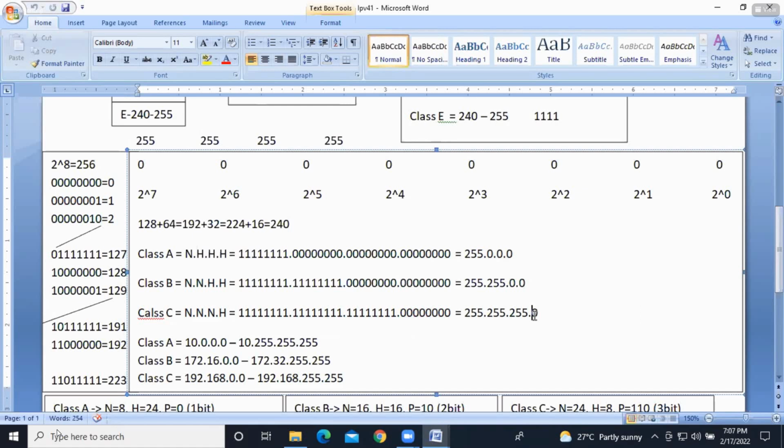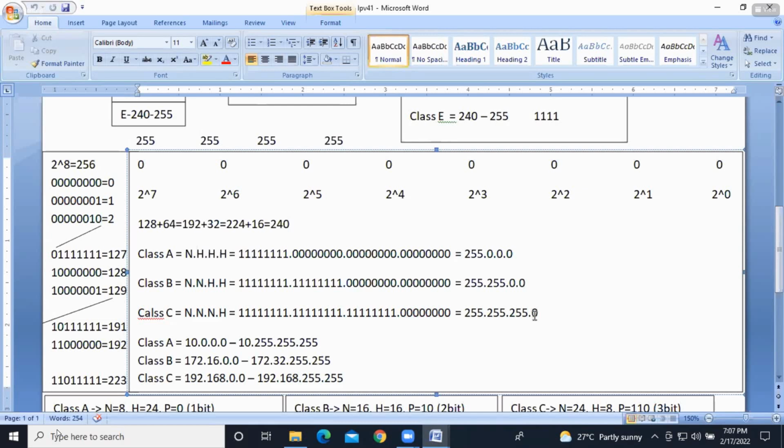Those are all the default subnet masks. Many people try to memorize the subnet mask. Don't do that. In Windows, the subnet mask is taken by default, but in Linux it won't be; we need to provide the subnet mask manually.